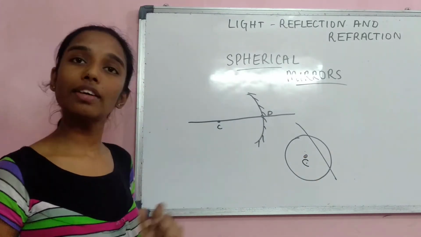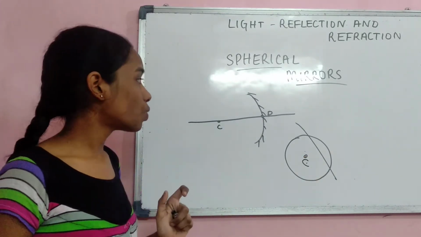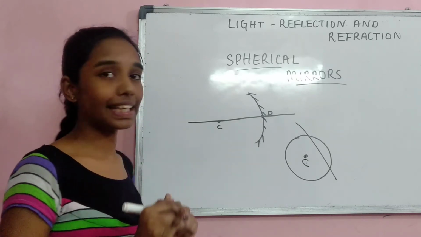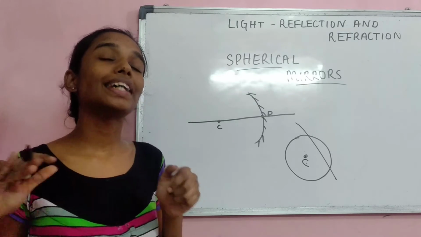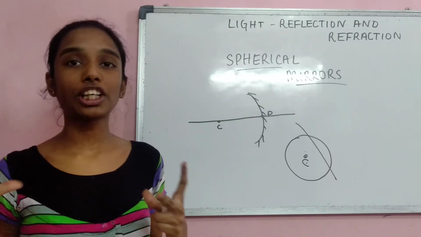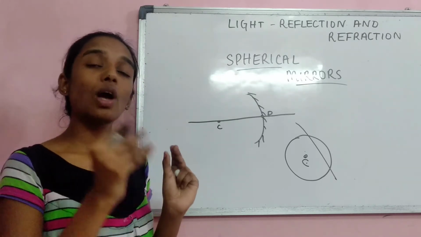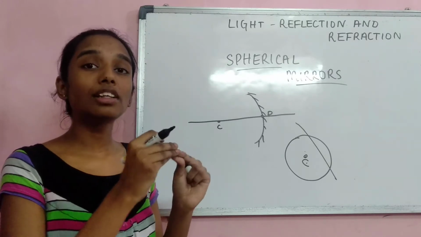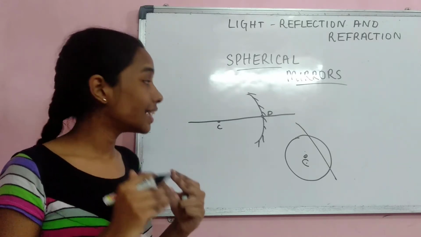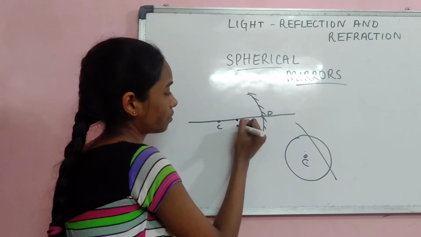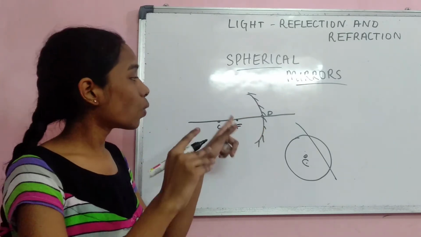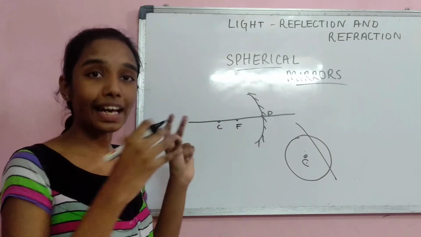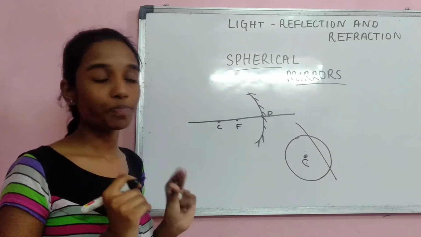Let us imagine the spherical mirror is made from a sphere, and that sphere will have a center which is called the center of curvature. Now the other thing that you have to learn is that concave mirrors are converging, whereas convex mirrors are diverging in nature. So a point where all the light rays either converge or diverge is called the focus. It is actually called the principal focus.